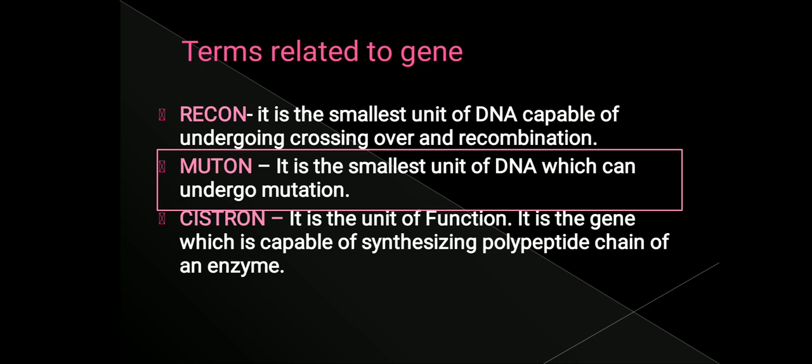The next term is muton. Muton is a unit on the DNA which will undergo mutations. Cistron. Cistron is the unit of function. It is a gene which is capable of synthesizing the polypeptide. So a gene which synthesizes a polypeptide chain, we call it cistron. A unit on DNA which usually undergoes mutation is known as muton. A smallest unit on DNA which is capable of undergoing recombination, we call it recon. So these are certain terms that are related to gene.